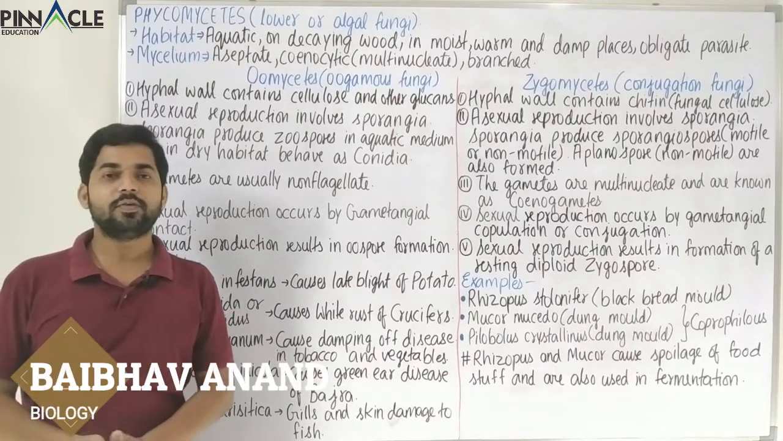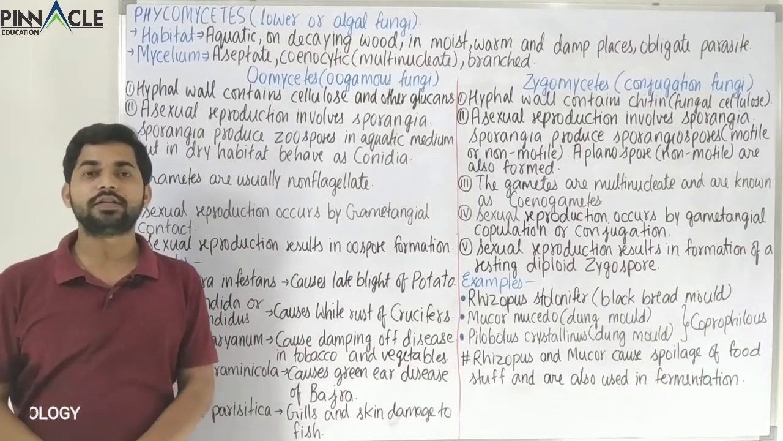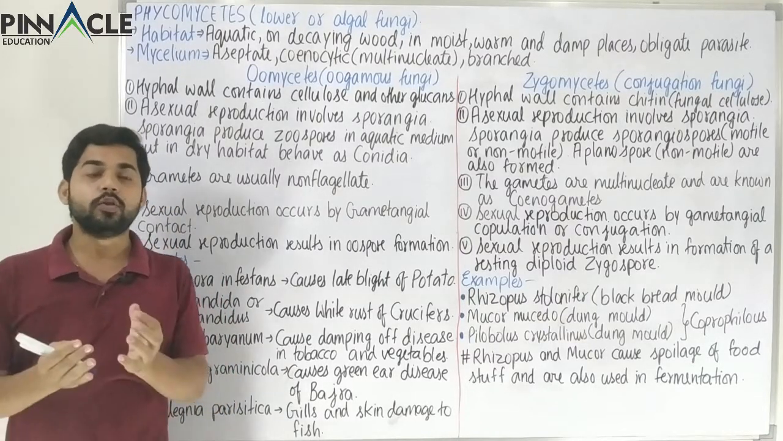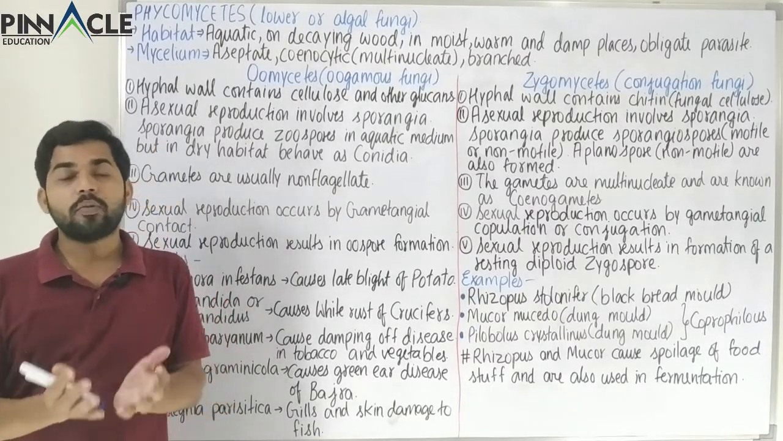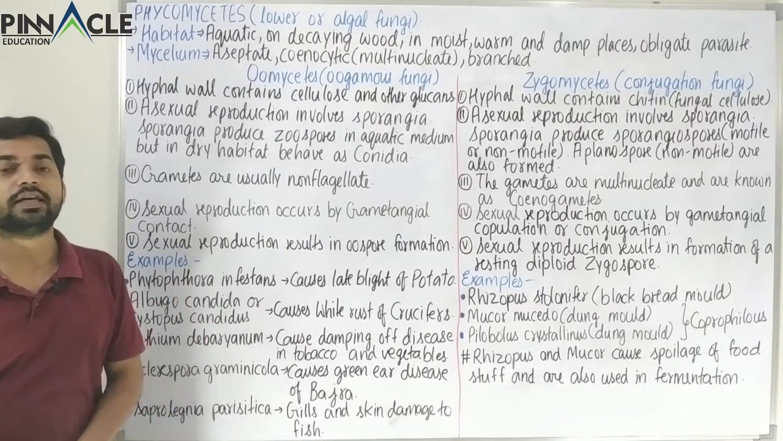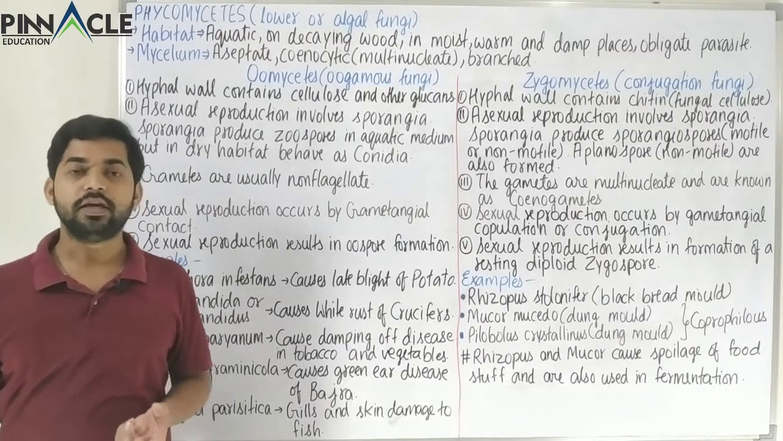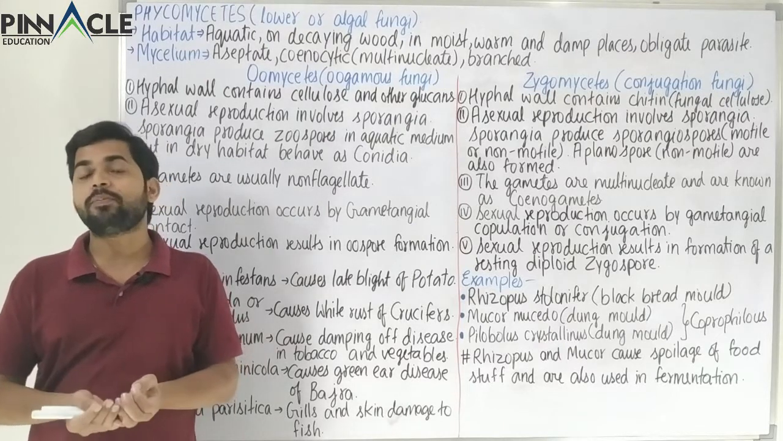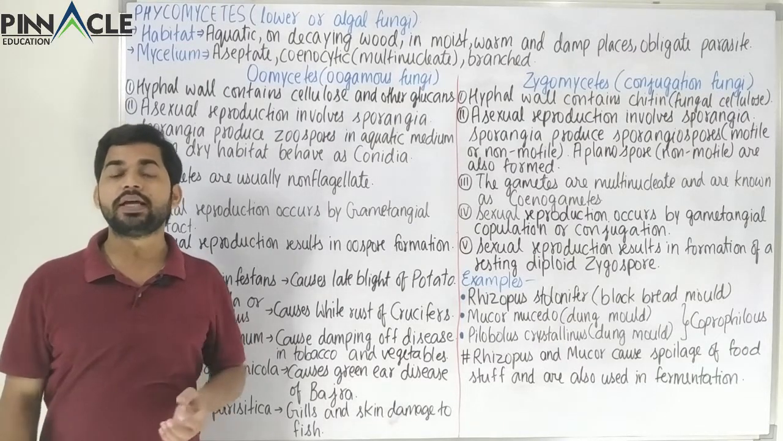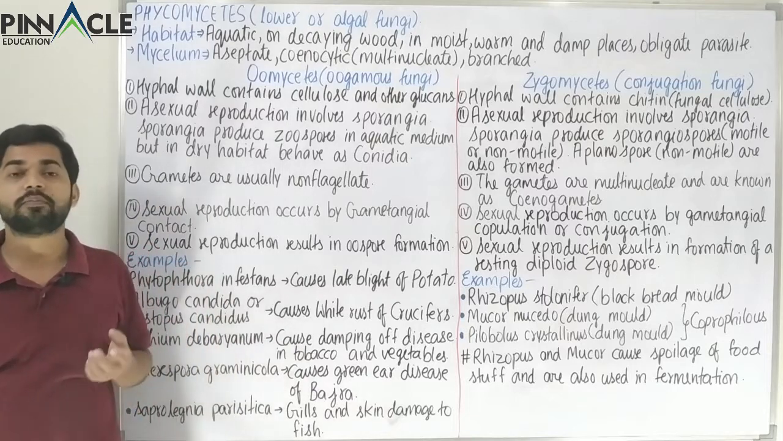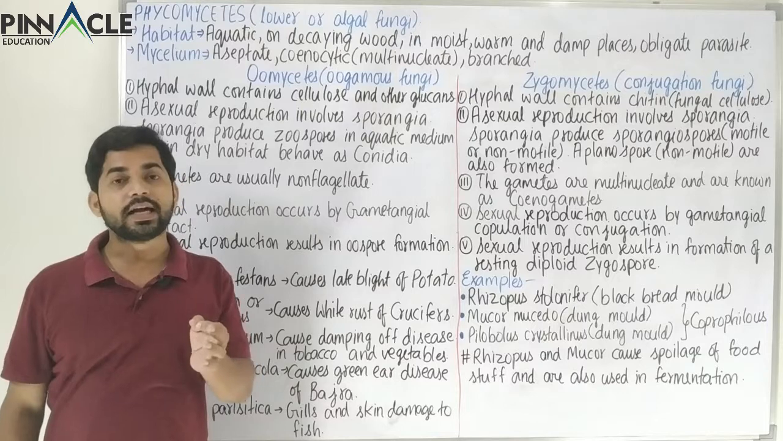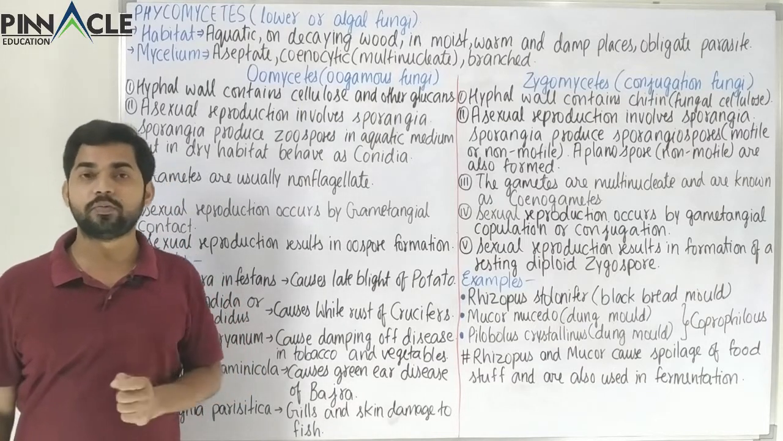In this class, we are going to study the first category of the kingdom Fungi, and that is the lower fungi. The normal name for this lower fungi is Phycomycetes. So this Phycomycetes is one of the primitive types of fungi, and therefore it has certain properties of the mycelium which are different from the higher fungi like Ascomycetes and Basidiomycetes.